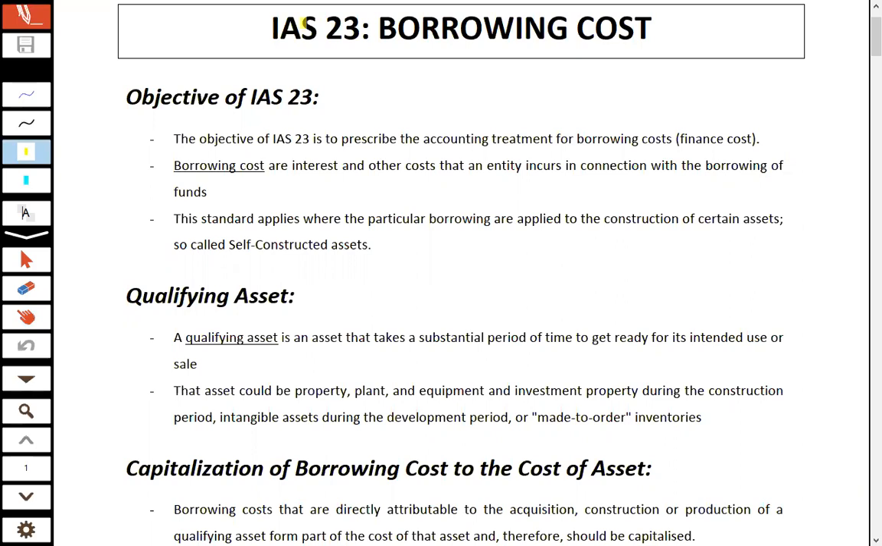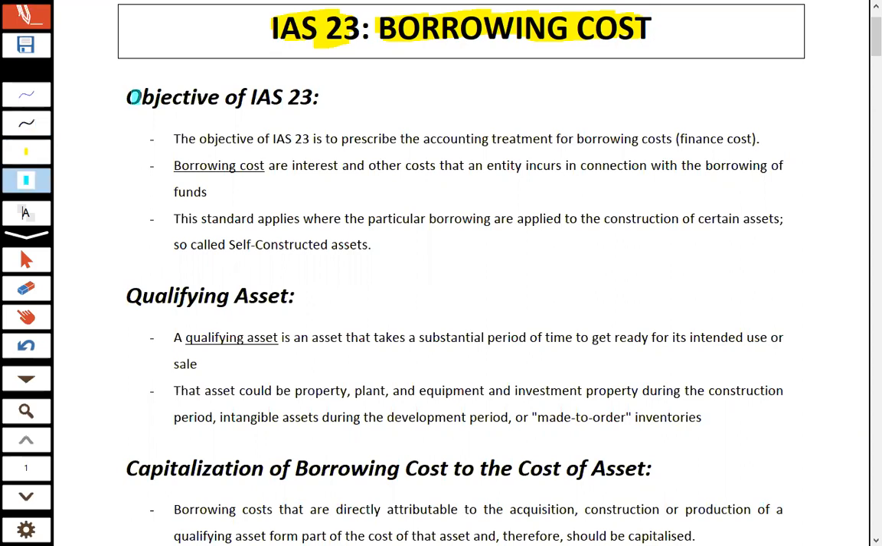So our today's topic is IS 23, that is borrowing cost. Borrowing cost is actually an interest expense, but normally interest expense is charged to P&L for each year. But this borrowing cost is a specific type of interest expense which is not treated as a simple expense, and it is not recorded and not charged to P&L. IS 23 covers the specific nature of interest expense that we capitalize and make part and parcel of the cost of non-current assets.